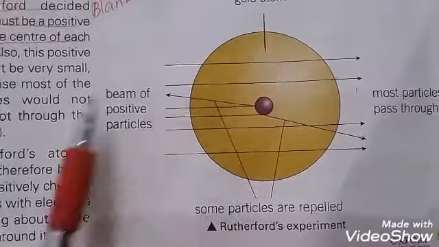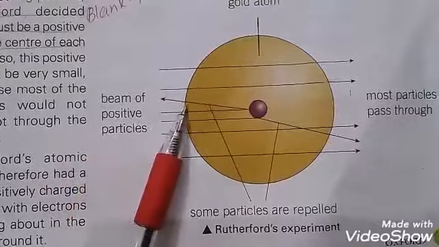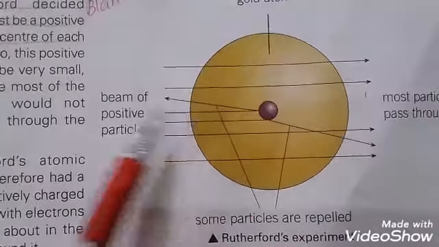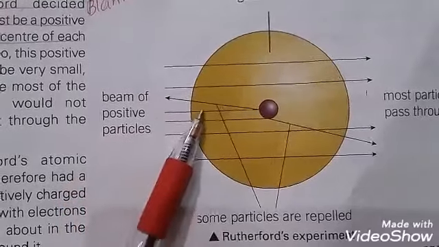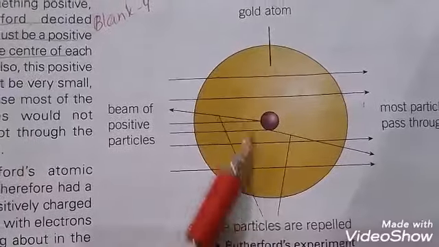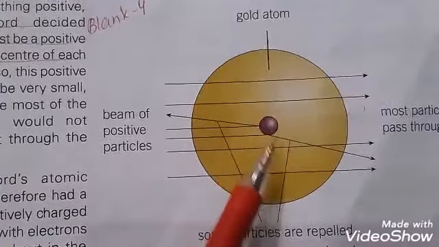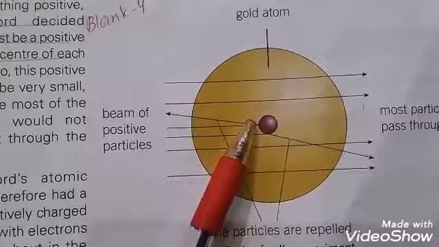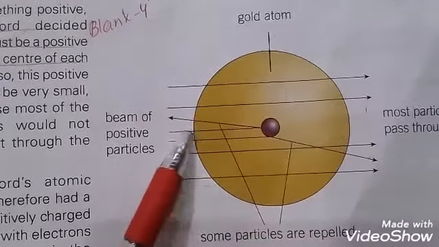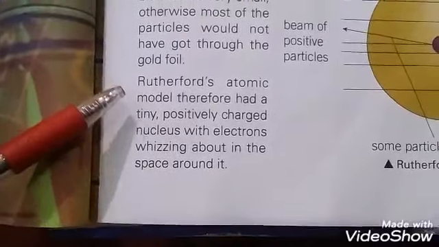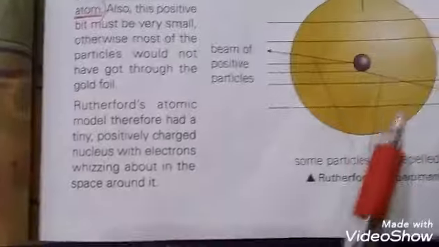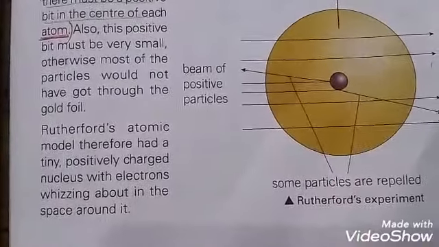When these positively charged particles moved toward the gold film, some of them were repelled. So Rutherford decided that there must be a positive bit in the center of the atom, that is the nucleus, and electrons move around the atom. So the atomic model of Rutherford had a teeny positively charged nucleus with electrons whizzing around in the space.